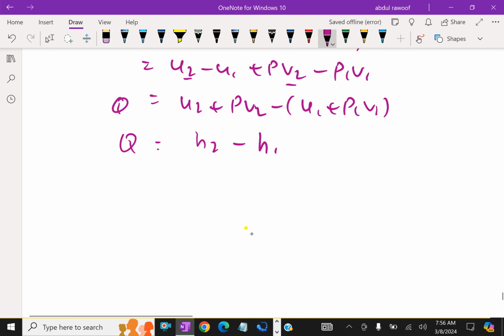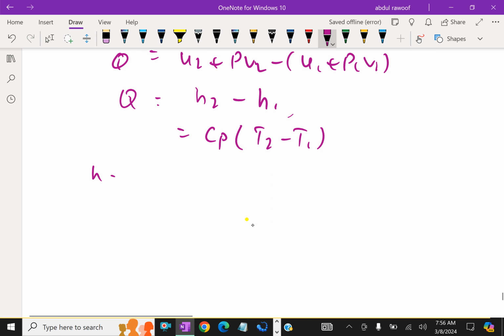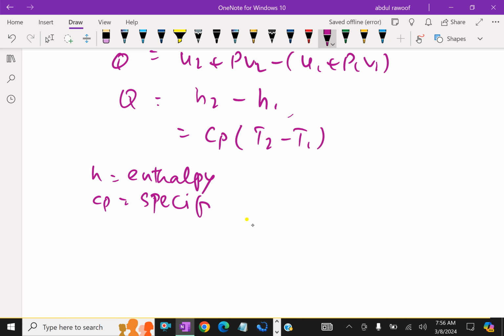Therefore, we can write this as Cp (T2 minus T1), where H is enthalpy and Cp is the specific heat at constant pressure.